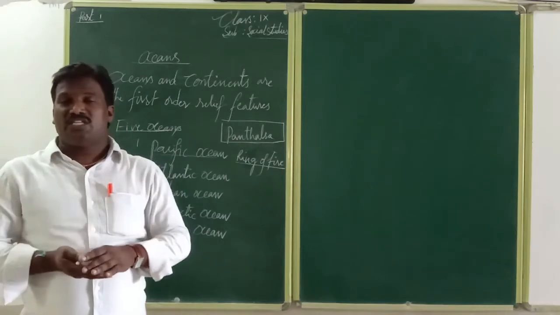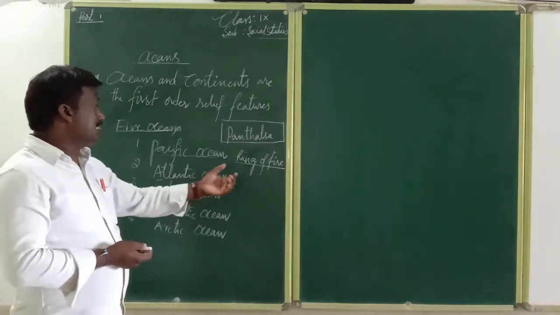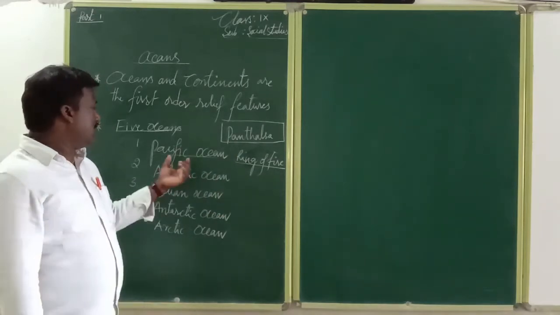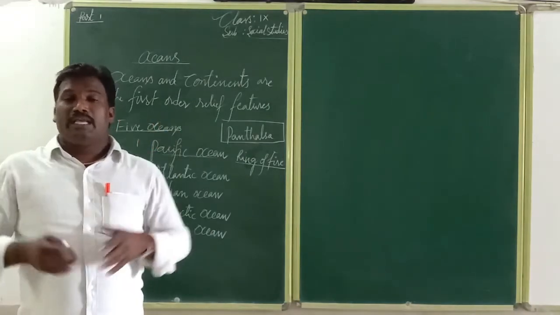A major percentage of such areas are covered, and that is called the ring of fire. The Pacific Ocean covers a big area.